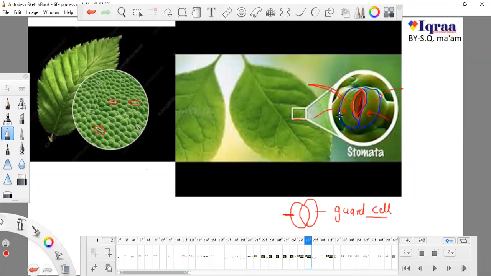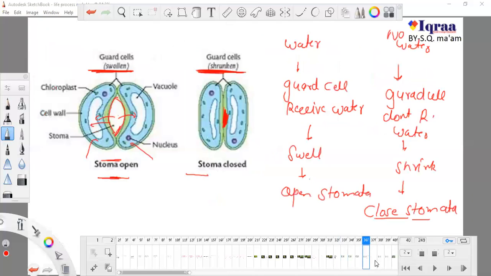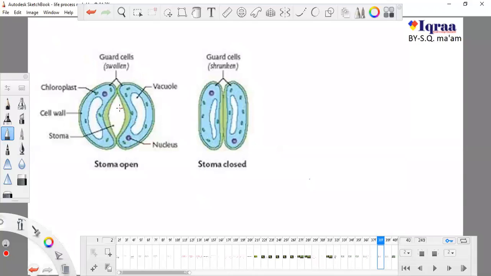So guard cells cannot take water by themselves, thinking that I want to swell and make the stomata open so that I can take water if I want. No, it is definitely not going to happen. Only the plant allows guard cells to take water, and only the plant decides if they cannot take water. So guard cells absorb water from the plant, if the plant allows. After that, guard cells swell, and as they swell, they create pressure on this aperture, and this aperture opens, which is known as the stomata.